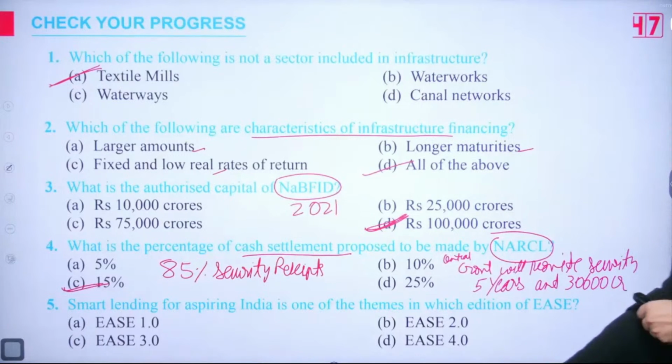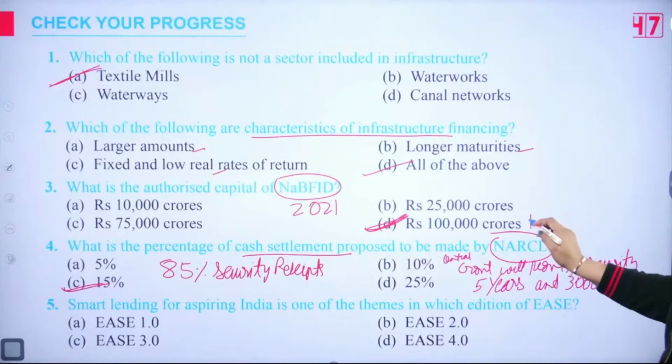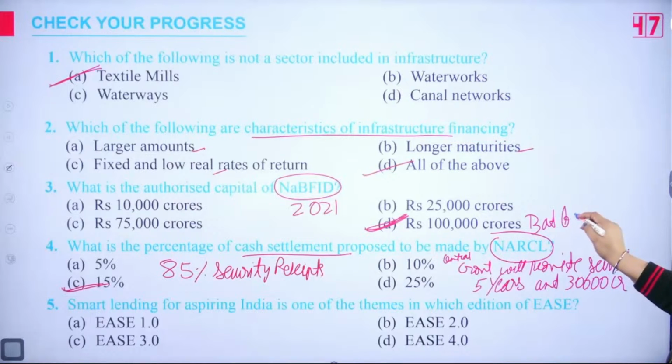For this amount, Government of India will be providing security under the security receipts of NARCL, that is also known as your bad bank.